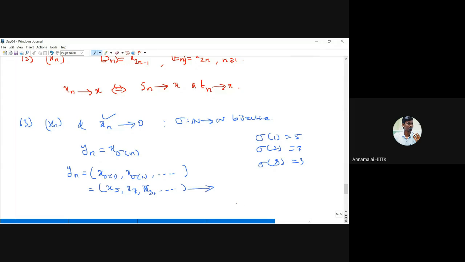Then yn also converges to 0. Even if you change the order, since xn converges to 0, after a certain stage all the members are very near 0. Only a finite number of terms may be away from 0, and all other terms are very near 0. So in yn, maybe a finite number of terms are away from 0, but if you take a suitable stage such that all the x's are near 0, then yn also converges to 0.